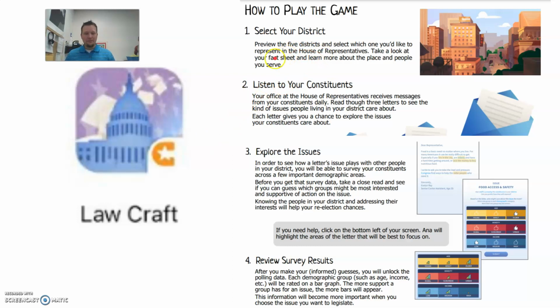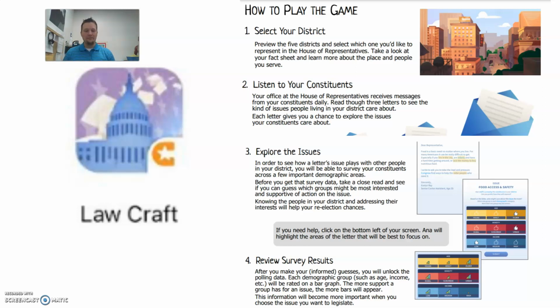So how the game is played. First thing you're going to do is select your district. You'll get 5 choices. Look through each of the choices and pick whichever one you would like to represent, and you are going to be part of the House of Representatives. From there, it gives you some information on what the district is. Some of the districts will be more rural, some will be urban, some will be suburban, some will be in the mountains, some won't. You'll get and understand what that is.